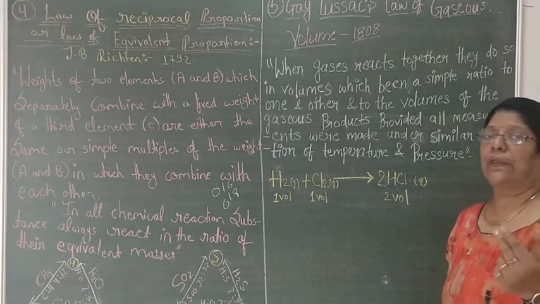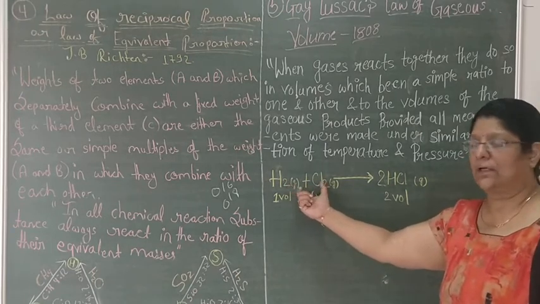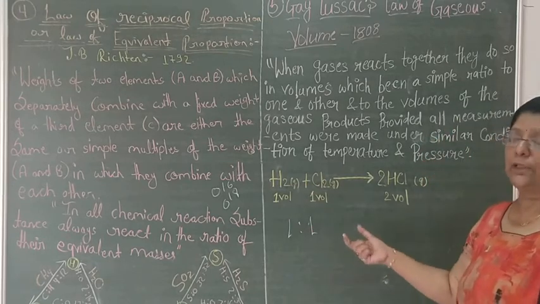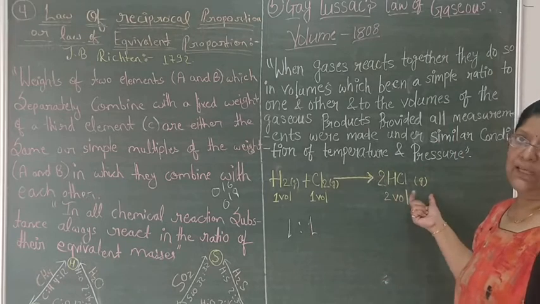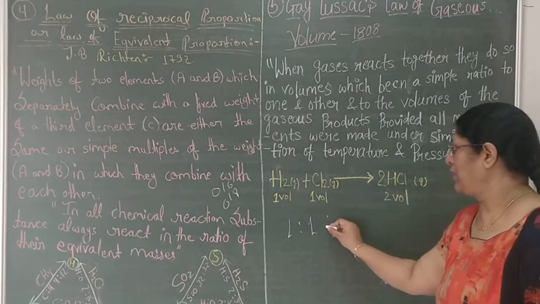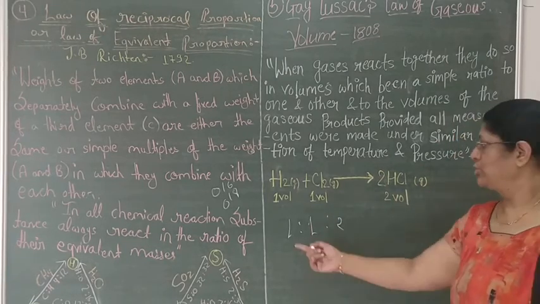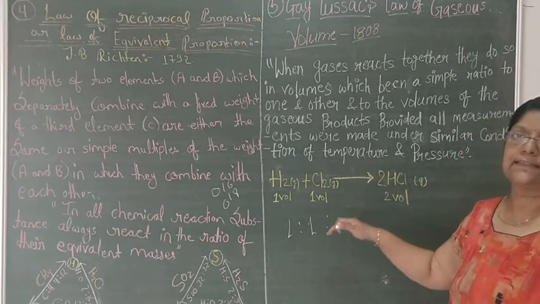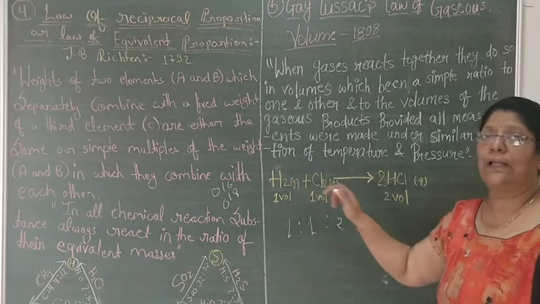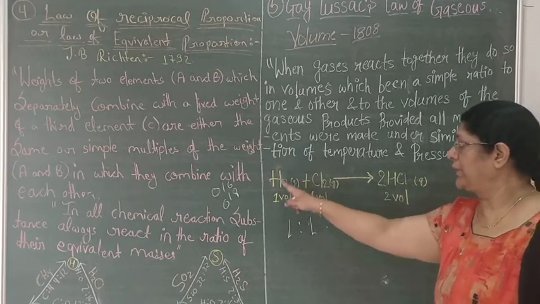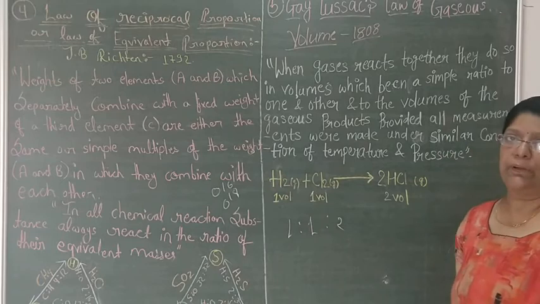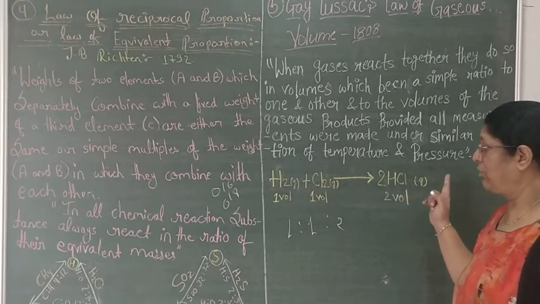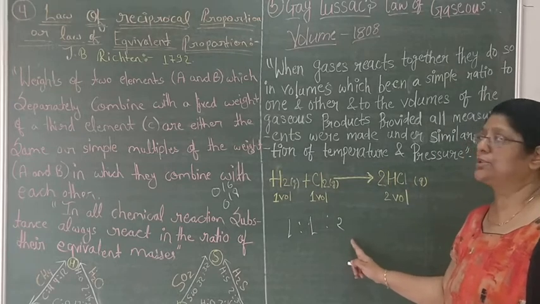When two or more gaseous particles combine together, they always remain in a simple ratio, and if the product which is forming is also a gas, it will also remain in a simple ratio. So 1:1:2.